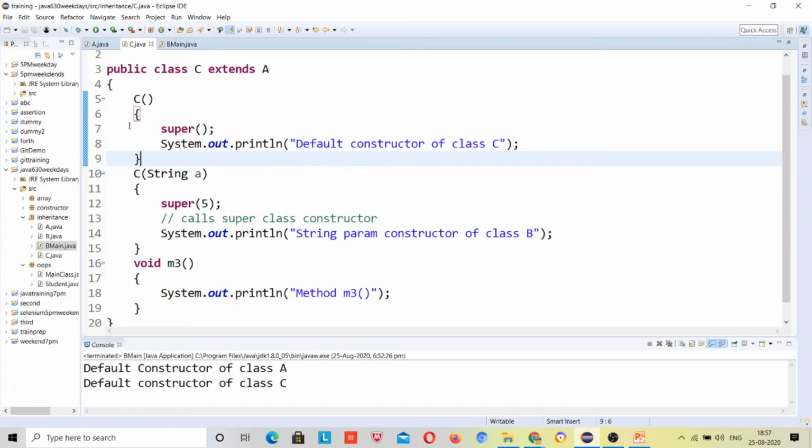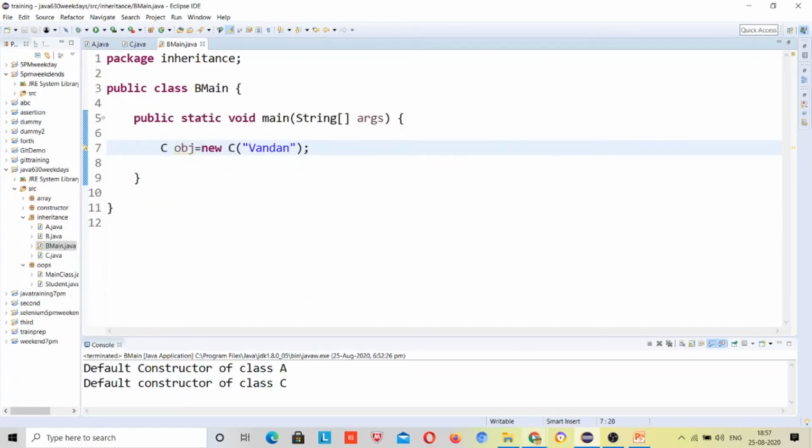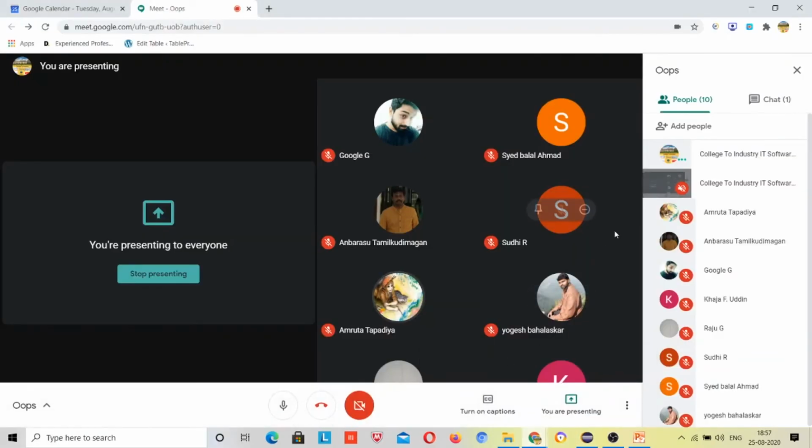So default constructor of class A, then default constructor of class C will be called, and after that I think the super will go to class A. No, wrong.